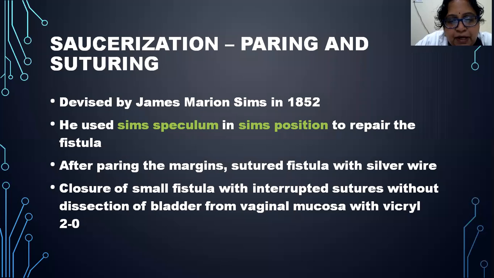After paring of the margins, suturing of the fistula is done with a silver wire. In closure of a small fistula with interrupted sutures, the bladder and the vagina are not dissected from each other at all, and no dissection of bladder and vaginal mucosa takes place. Simply closure of the fistula with interrupted silver wire is done. Or nowadays we are using Vicryl 2-0.